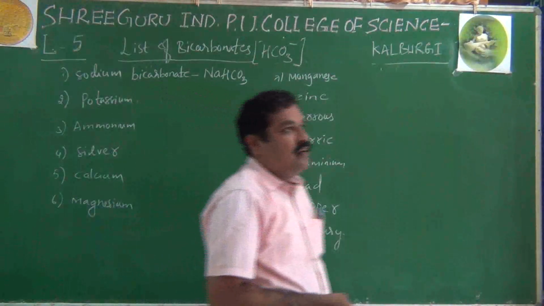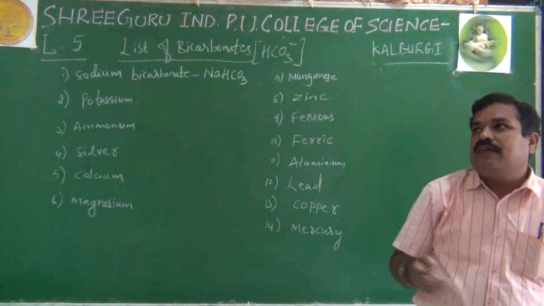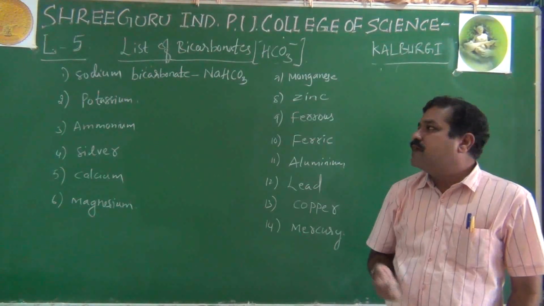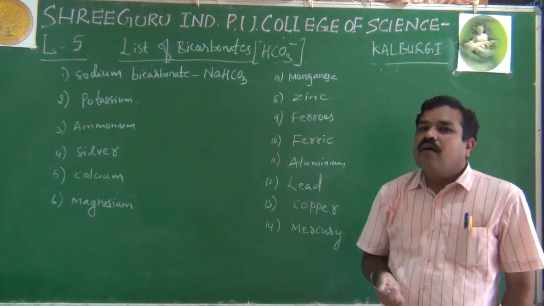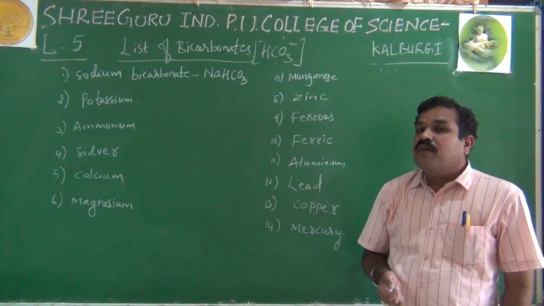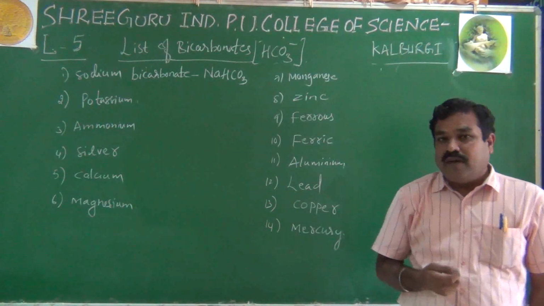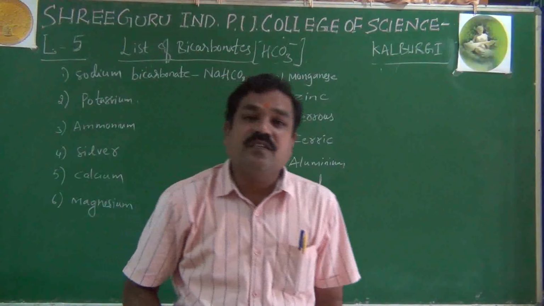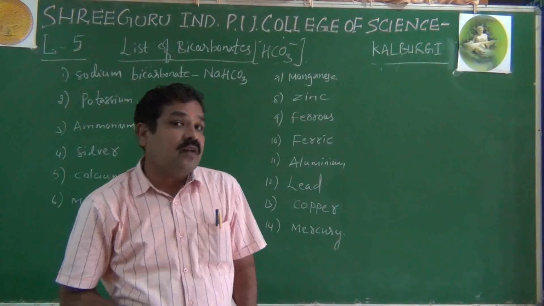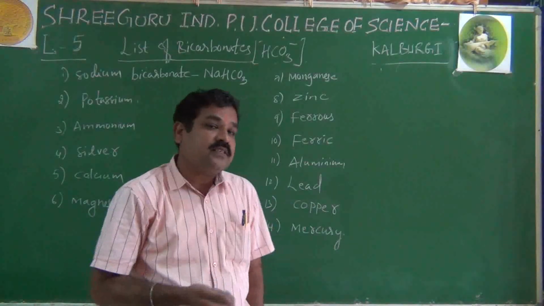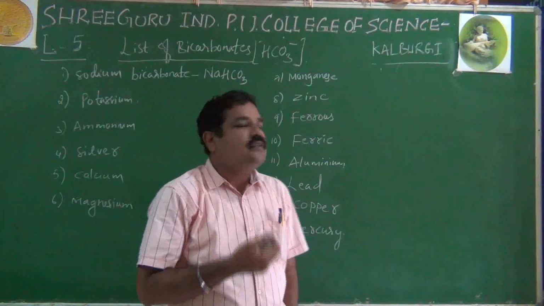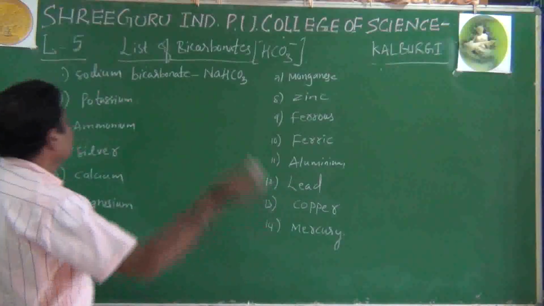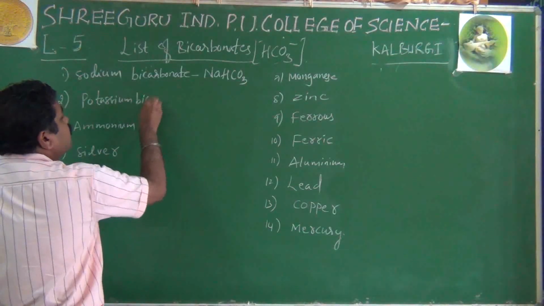We use this sodium bicarbonate in our day-to-day life as baking soda, especially in bakery products, to make bread puffy and spongy during its manufacture. Just as the decahydrate of sodium carbonate is called washing soda, sodium bicarbonate is called baking soda.